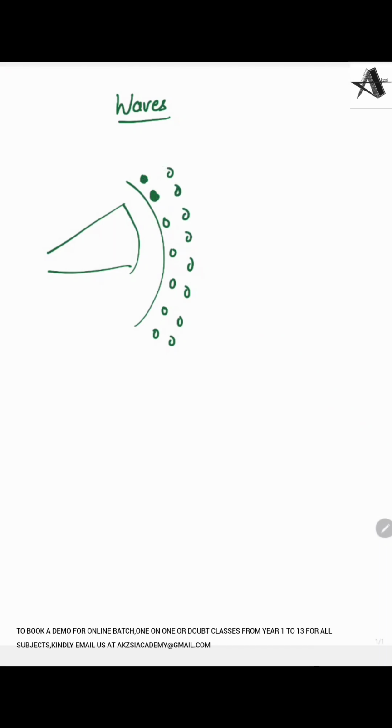The molecules or particles near the speaker will have a higher energy, whereas if you are standing somewhere away, the particles around you have lower energy, and we all know that energy always travels from a higher level to a lower level. So the energy starts to flow, and when that energy travels, it travels in the form of a wave. So a wave is a medium to transfer energy from one point to another point.